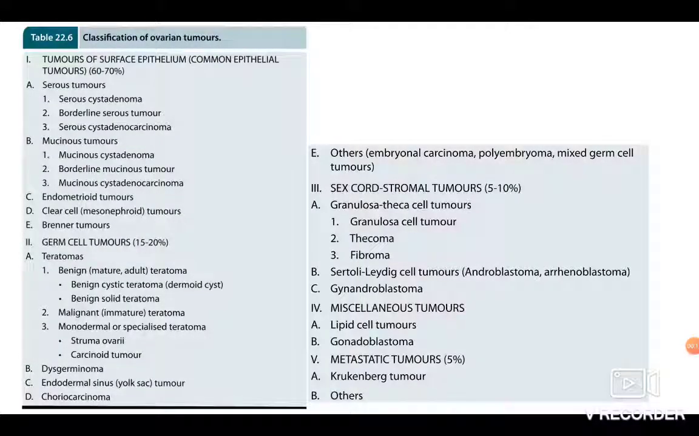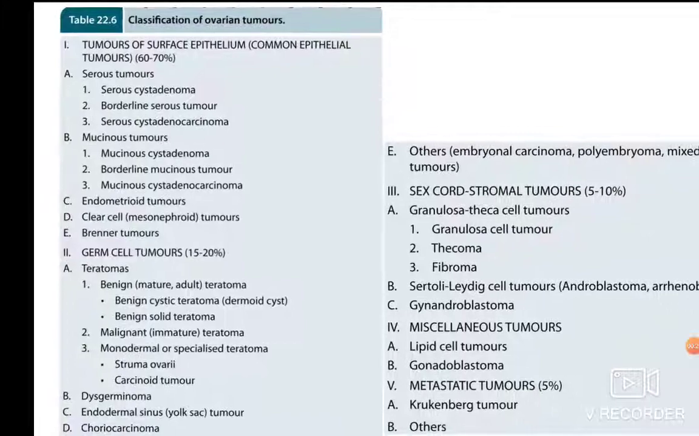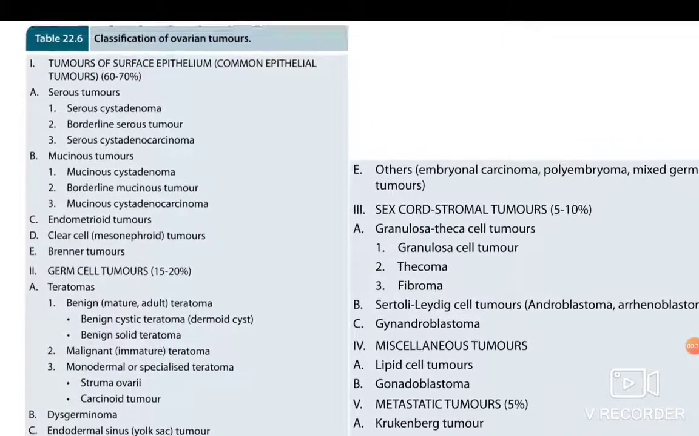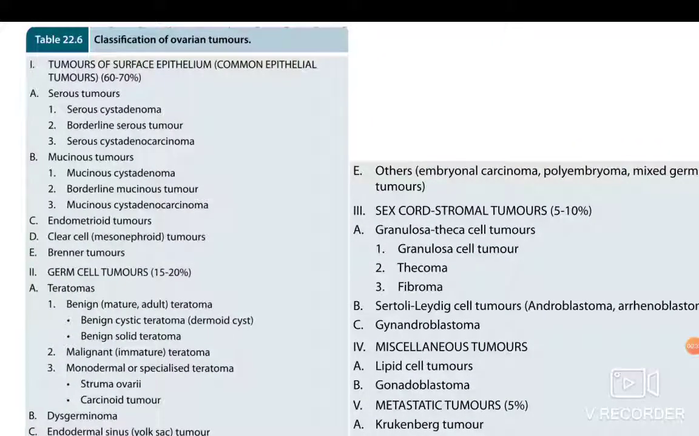Now coming to the classification of ovarian tumors. You should know the classification. The classification includes tumors of surface epithelium, then we have the germ cell tumors, sex cord stromal tumors, miscellaneous tumors and metastatic tumors. Now coming to surface epithelial tumors, we have the serous tumors, mucinous tumors, endometrioid tumors, clear cell tumors and Brenner tumor. Now serous and mucinous are again divided into the benign counterpart, borderline counterpart and malignant counterpart.